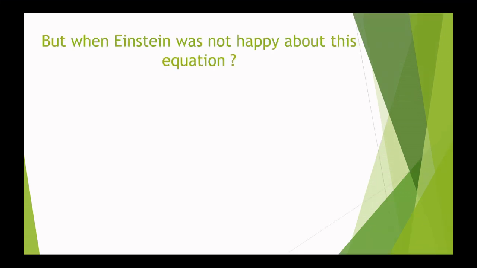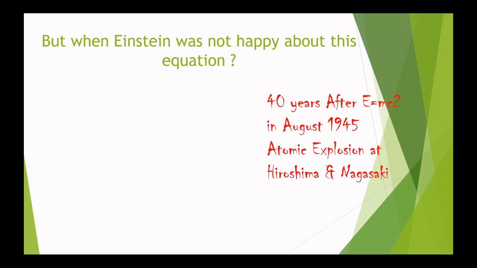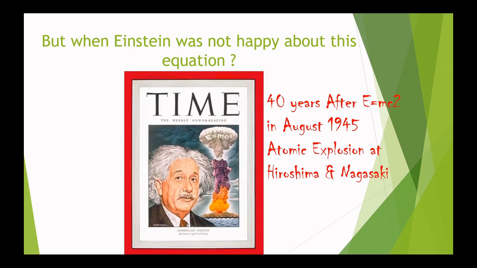Now there was a time when even Einstein was not happy about the depiction of this equation. Almost 40 years after E equals mc square, in August 1945, came the atomic explosions at Hiroshima and Nagasaki, and you can see on the cover page of Time magazine, it just represented E equals mc square on the cloud of that burst. Definitely Einstein was not behind this explosion, but the media represented it this way, as if it were the result of E equals mc square.